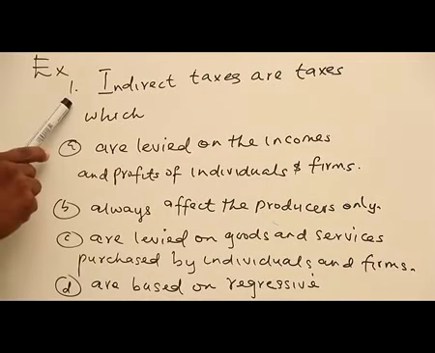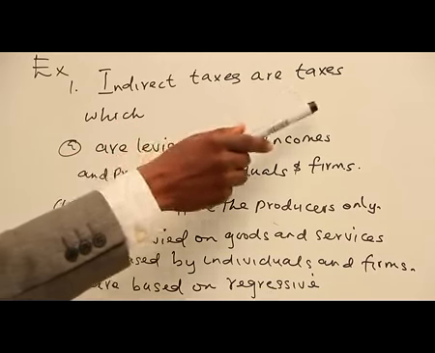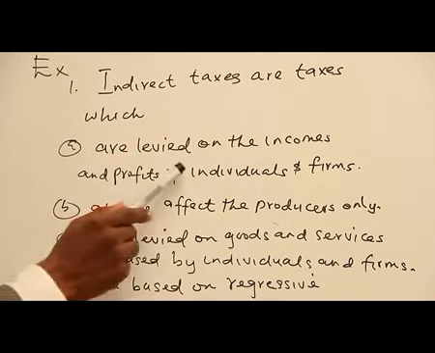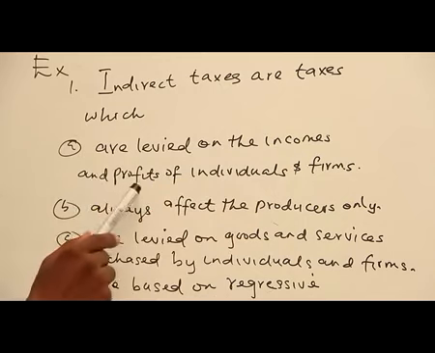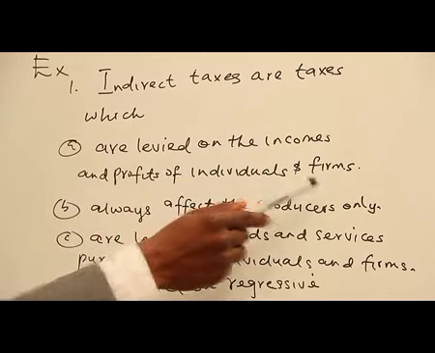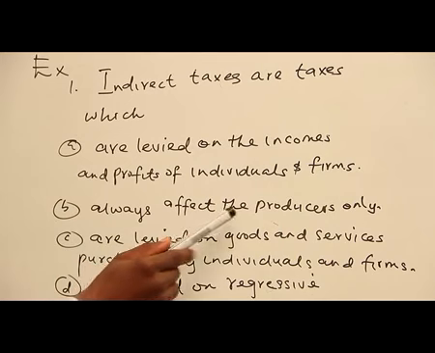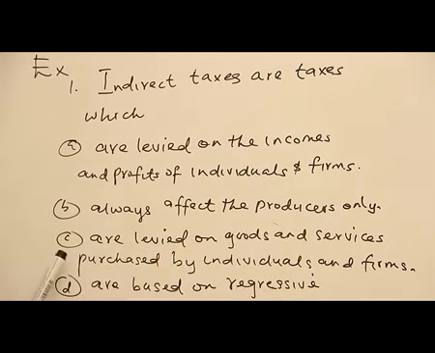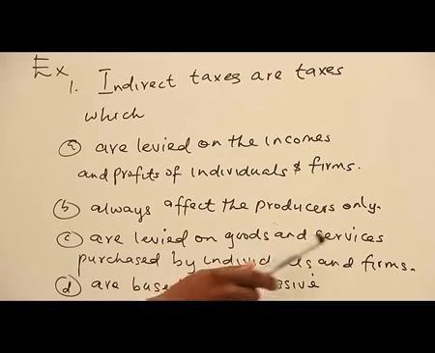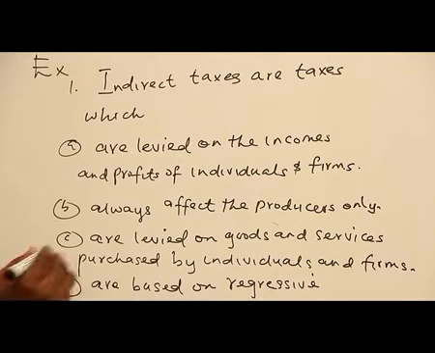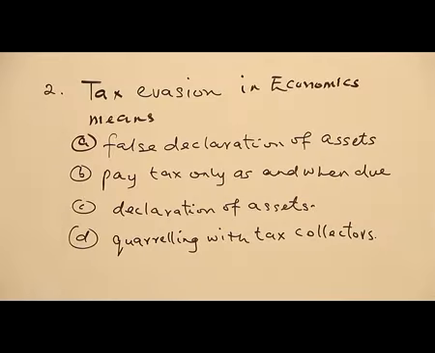Example, question 1. Indirect taxes are taxes which: A. are levied on the incomes and profits of individuals and firms. B. always affect the producer only. C. are levied on goods and services purchased by individuals and firms. D. are based on regressive. The right answer is C: are levied on goods and services purchased by individuals and firms.